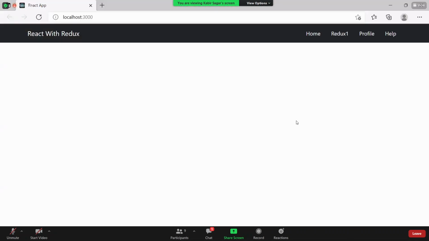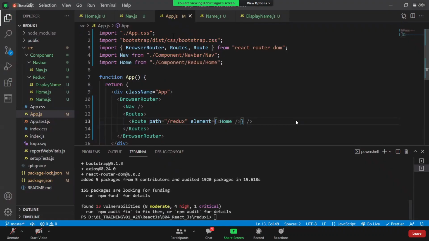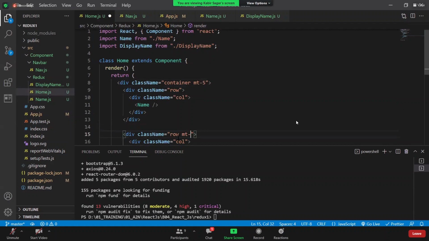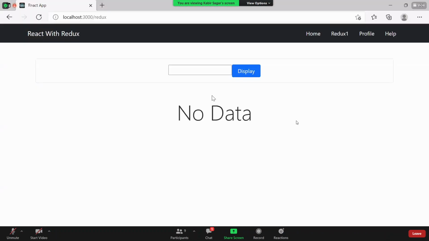Now if you come here and click on Redux, I got this Redux one. On the top, we can go to this home, and from here we can simply say mt-5. Between these rows, I just want to keep some gaps, so mt-5. Now if I come here, I got it.